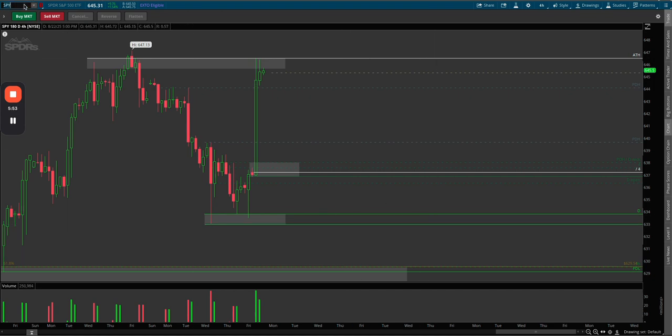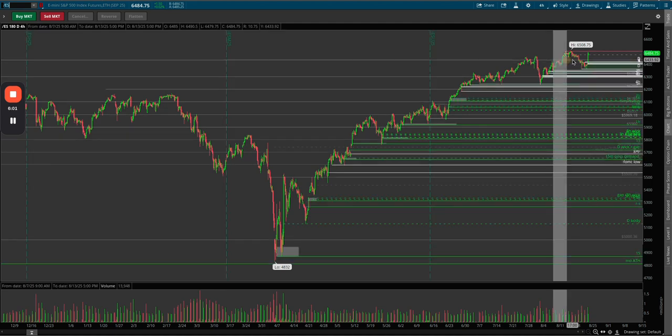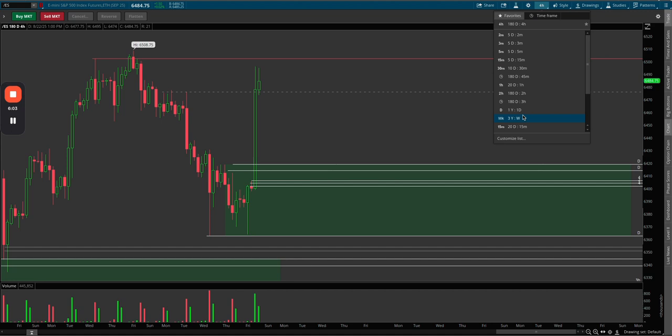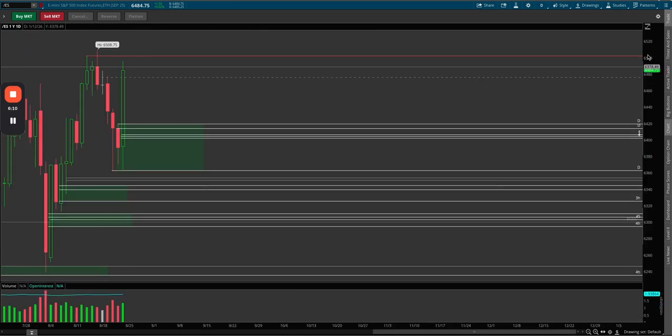All right. It's going to be the same on ES. I believe it's the same 4-hour demand. I'm not quite sure if it's daily. I'll check in a second as soon as it loads here. It is. So we have a really big zone. So again, I'm not watching the whole zone for demand. I'm simply just watching the wick and the body that goes for all demand and supply zones.